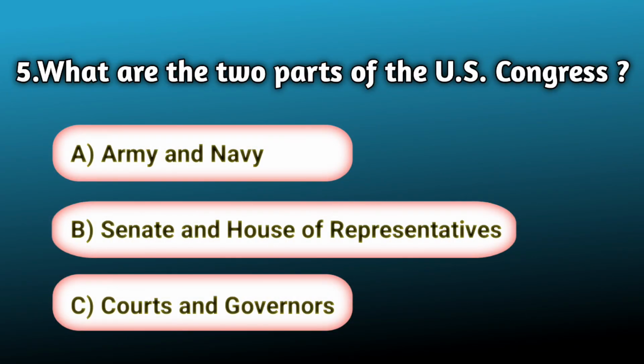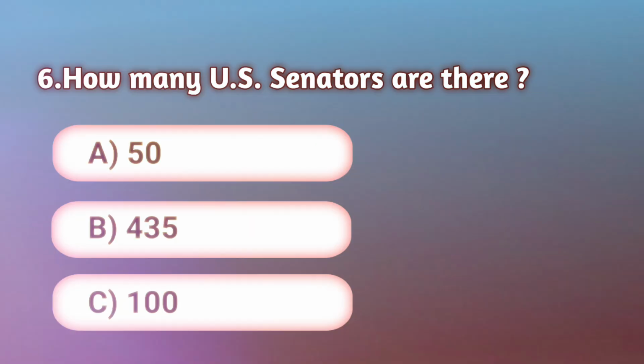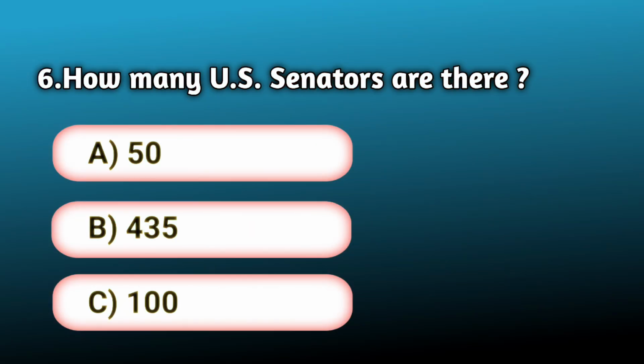A. Army and Navy. B. Senate and House of Representatives. C. Courts and Governors. Answer B. Senate and House of Representatives. How many US senators are there?